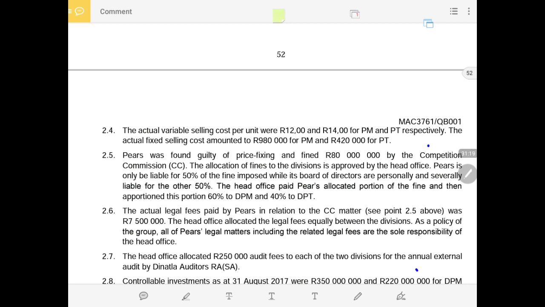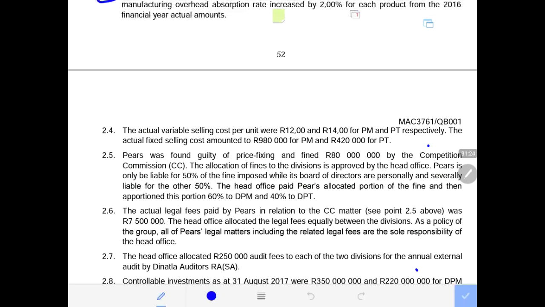PEARS was found guilty of price fixing and fined 80 million rands by the Competition Commission of South Africa. The allocation of the fine to this division is approved by the head office. That means the divisional managers have no control over this cost. PEARS is only liable for 50% of the fine imposed, while its board of directors are personally and severally liable for the other 50%.